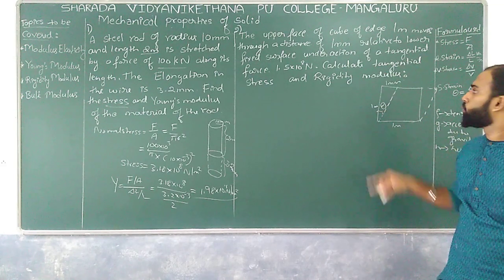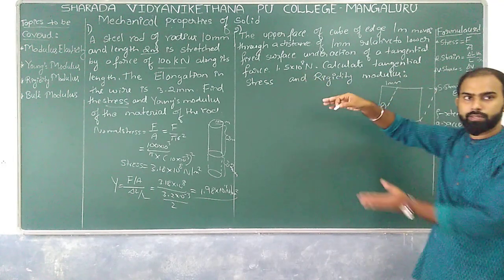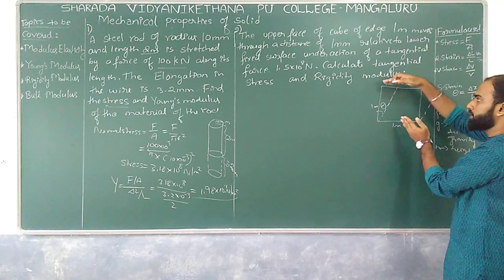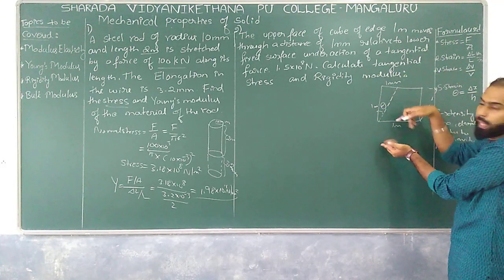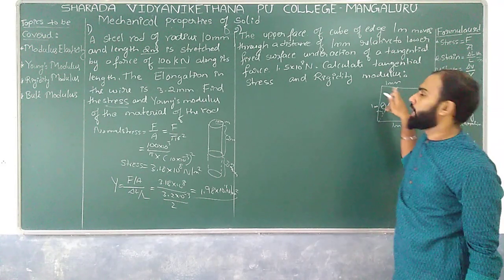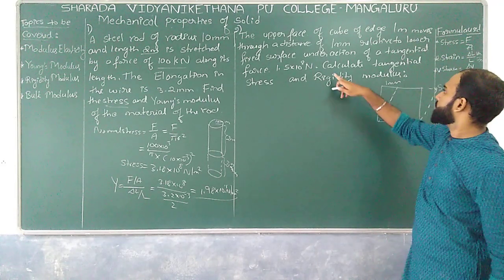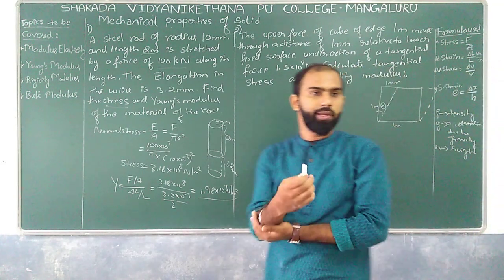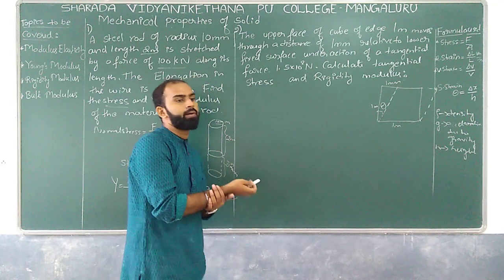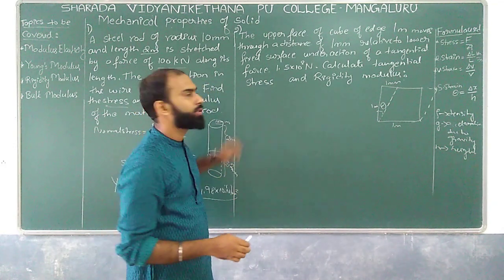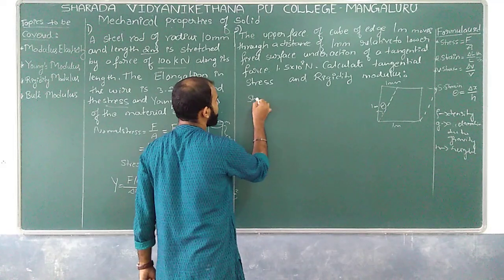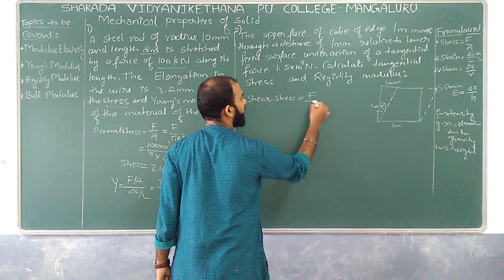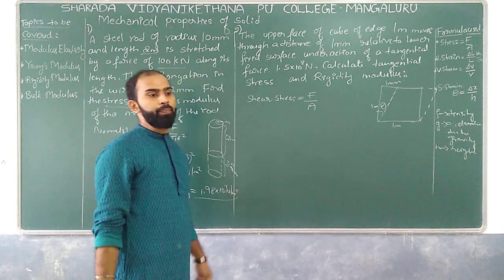So find the tangential force of this much, which means you have applied the tangential force in this direction, so that there is a relative displacement of 1 millimeter with respect to the lower fixed surface. Now calculate the tangential stress. What is the formula we have for tangential stress? Before we get to this formula, we have tangential stress or shearing stress, that is F by A, correct?